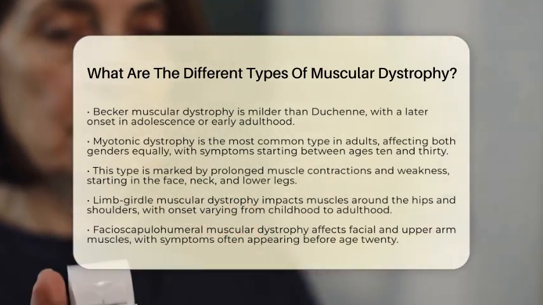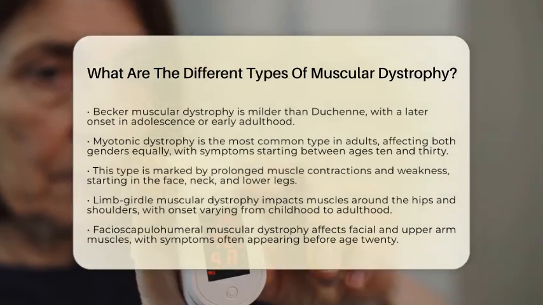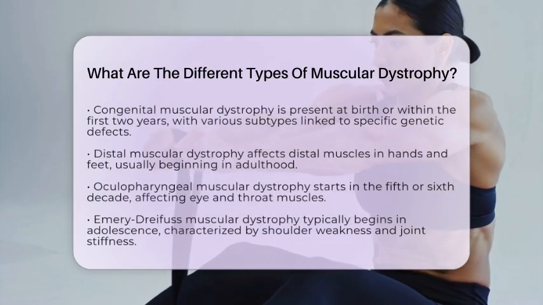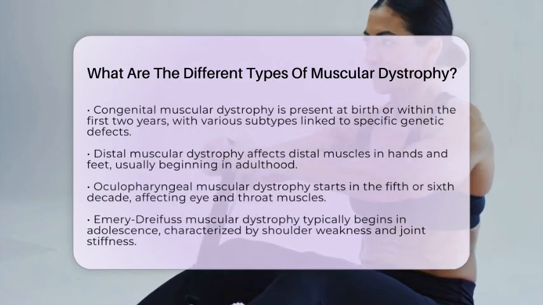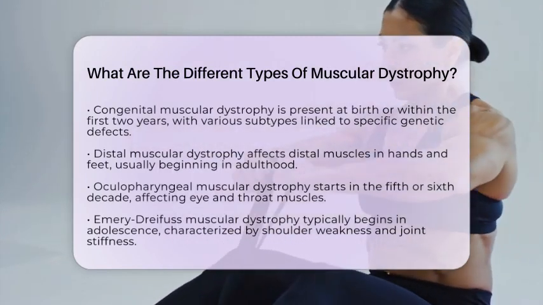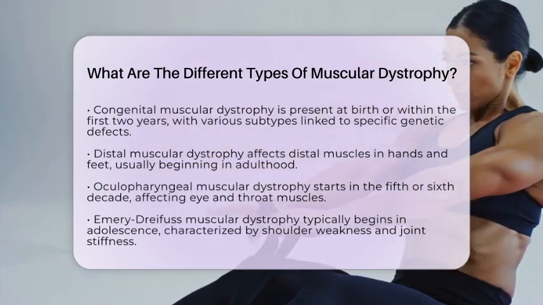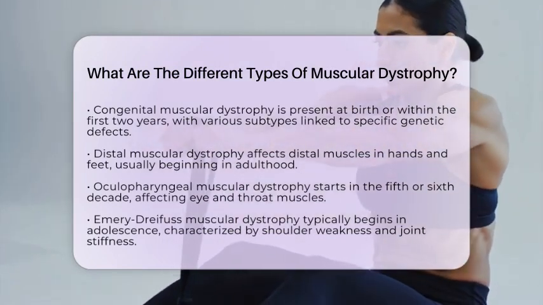Facioscapulohumeral muscular dystrophy primarily affects the muscles of the face, shoulder blades, and upper arms. Symptoms usually appear before age 20 but can develop later. Weakness often starts around the eyes and mouth and spreads to the shoulders and arms.